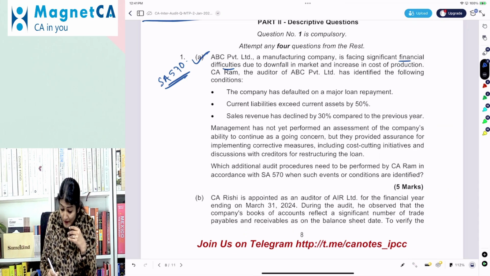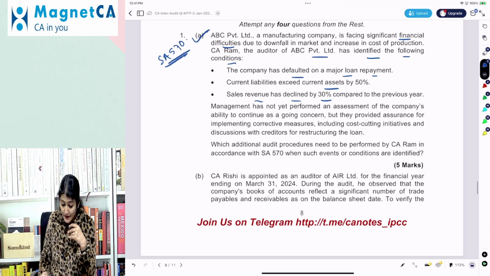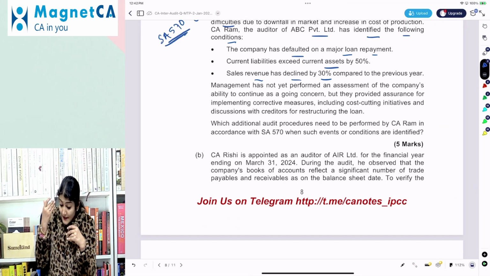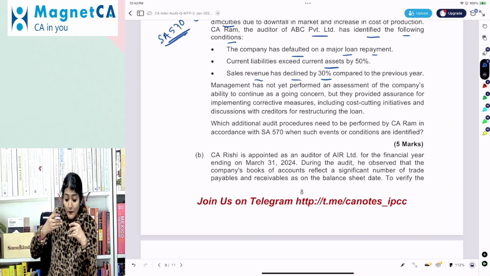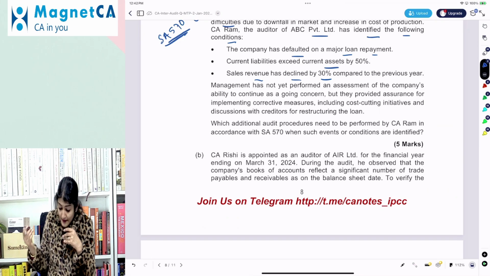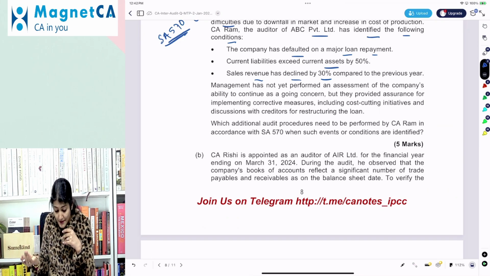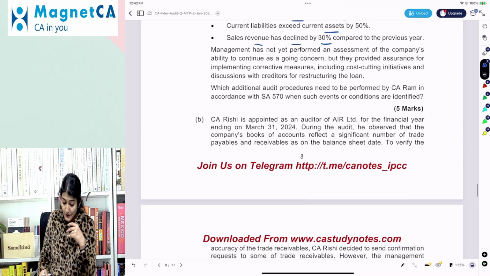Ram, the auditor of ABC, has identified the following conditions: the company has defaulted on a major loan repayment, current liabilities exceed current assets, and sales revenue declined by 30%. Management has not yet performed an assessment of the company's ability to continue as a going concern, but they provide assurance of implementing corrective measures, including cost cutting initiatives and discussions with creditors for restructuring the loan.